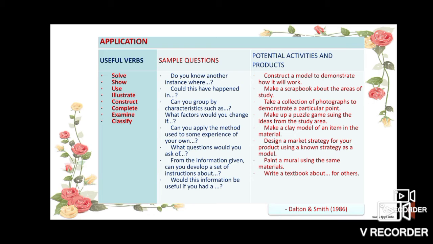Then what are the potential activities and products? Construct a model to demonstrate how it will work. If it is part of science, then the science teacher will ask such a question based on a model. Then make a scrapbook about areas of study. This means scope is given to the student's creativity, and the student uses his own ideas in making such books.